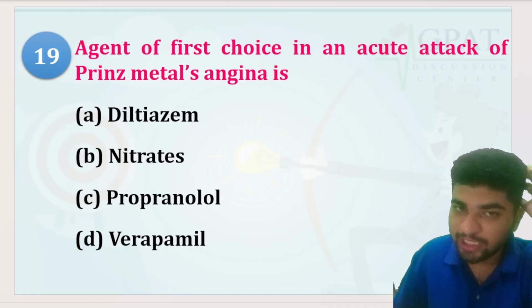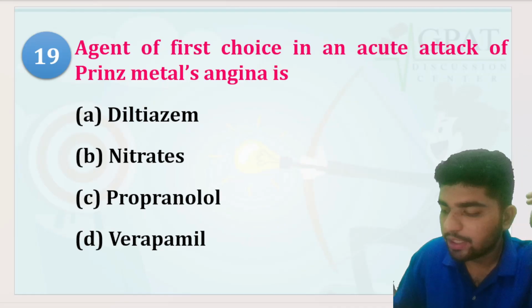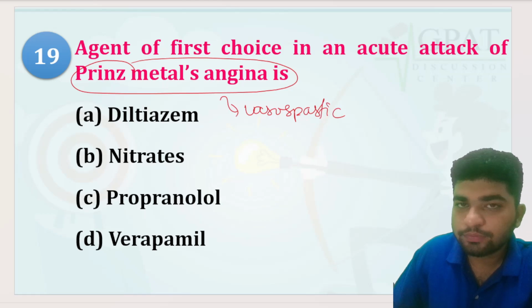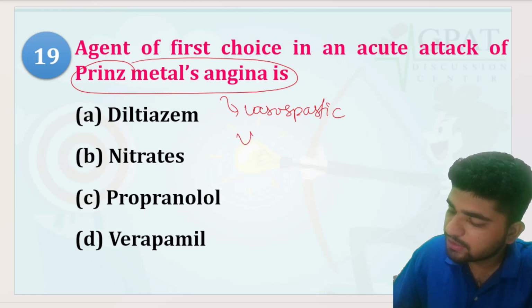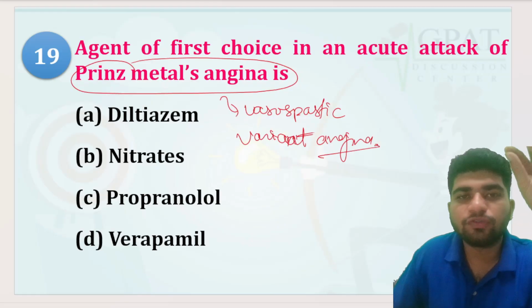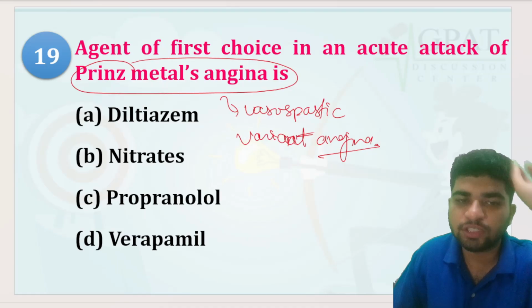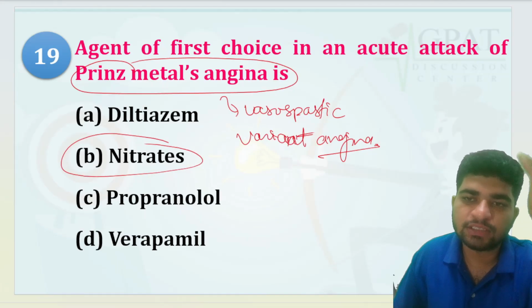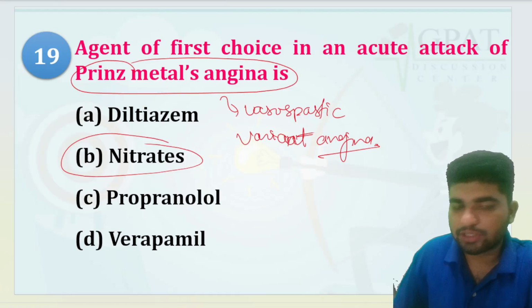Next question. Agent of first choice in an acute attack of Prinzmetal angina. I have just told you before that Prinzmetal angina is also known as vasospastic angina or variant angina. We have taken all the questions of those drugs only, and that drug is nothing but nitrate. Nitrates are used in an acute attack of Prinzmetal angina.